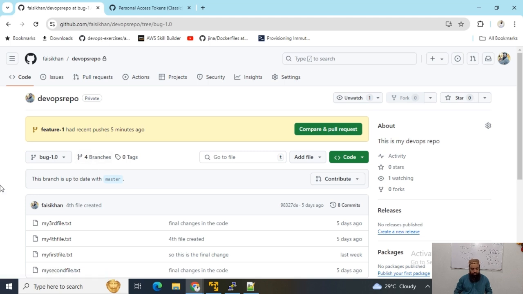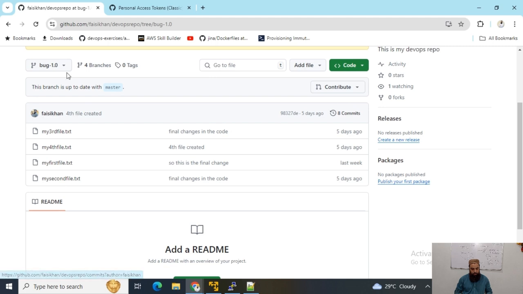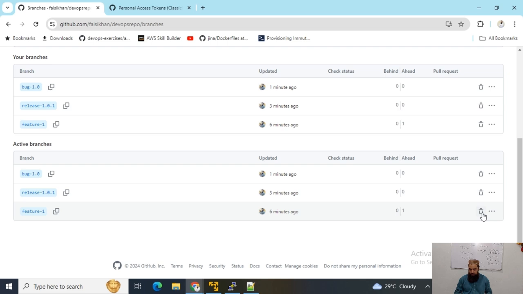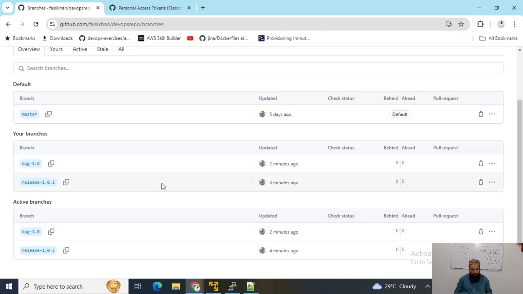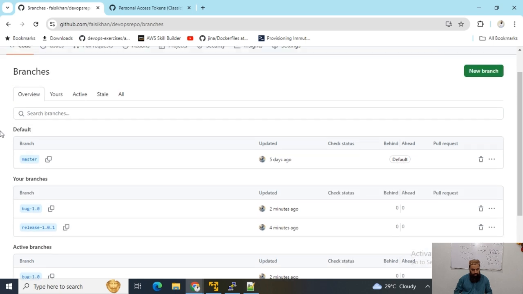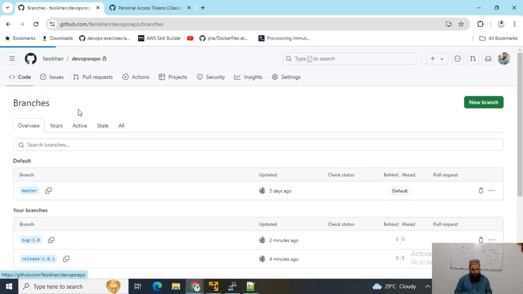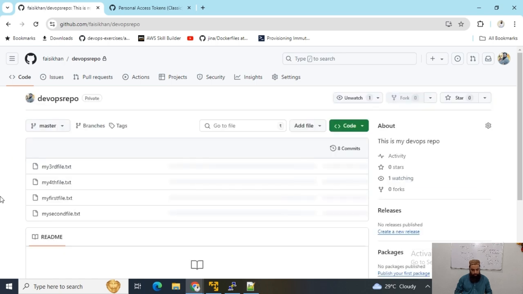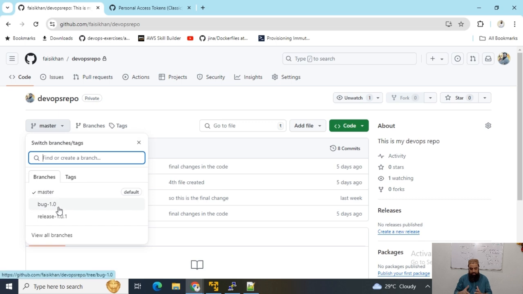So guys, if I want to delete any branch, for instance, I want to delete the feature 1 branch, simply click on this trash button and the branch will be deleted. You can see it is deleted. Now let me refresh again. So we must have this branch deleted. Now you can see that this branch feature 1 has been deleted, and if I check on code, we should not find this branch anymore. So we have now only 3 branches. So that's how we can delete any branch from our remote repository.